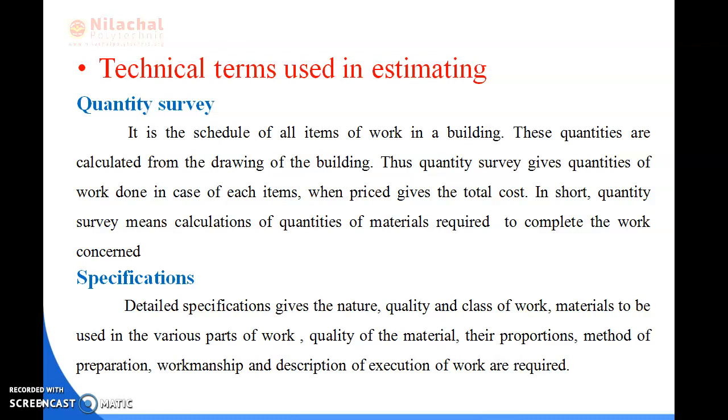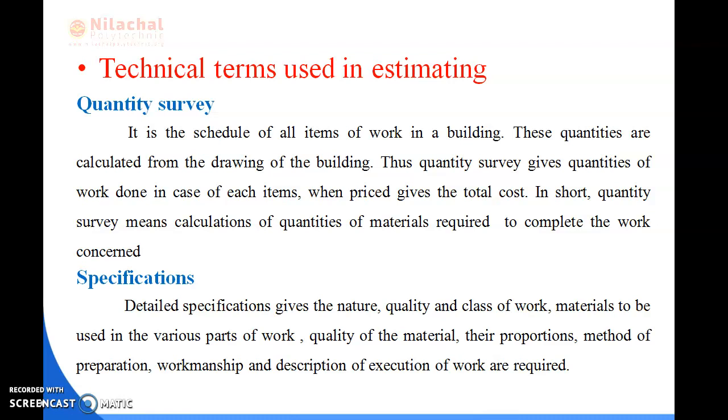Because in daily life we are not properly acquainted with the technical terms, so before we go through the calculation part, first of all we should know what the technical terms used in estimate are.